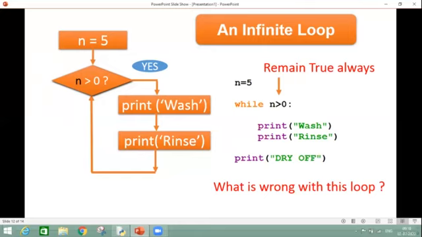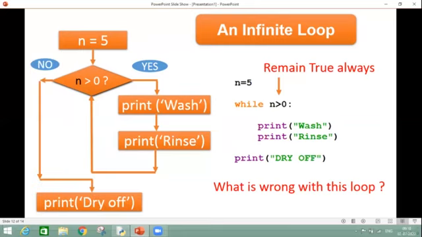And what happens when my loop becomes an infinite loop? It creates a burden on my computer, which is really a bad thing. This portion, the print dry off, because we are never coming out from the loop, is completely discarded. So I'll never get the dry off statement printed onto my screen in this case. For this, we have a solution.